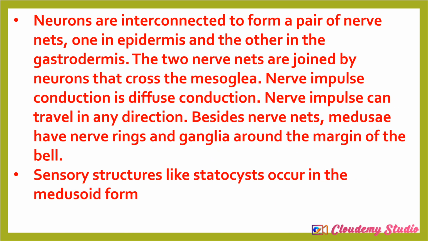The neurons are interconnected to form a pair of nerve nets, one in the epidermis and the other in the gastrodermis. The two nerve nets are joined together by a neuron that crosses the mesoglea. Remember, the mesoglea separates the ectoderm from the endoderm. So they have a nervous system.